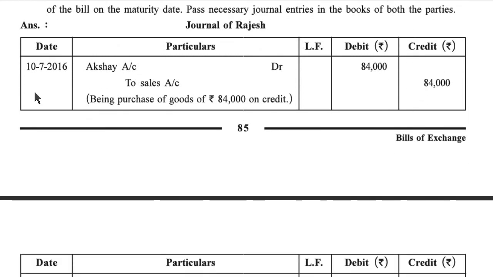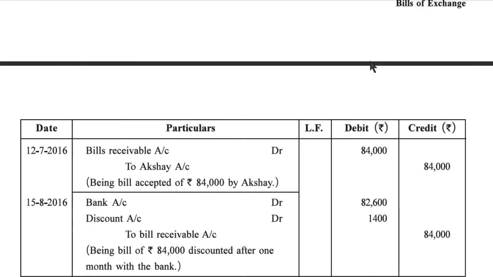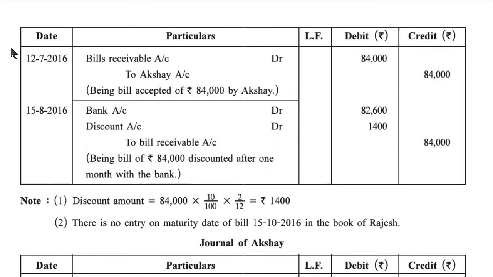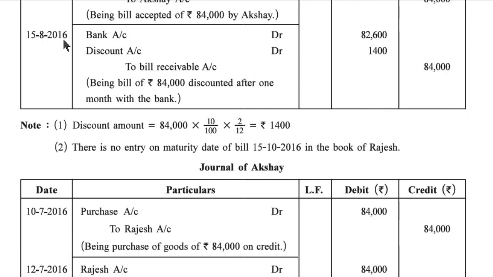Journal of Rajesh. 10th July 2016. Akshay account debit 84,000 to sales account 84,000, being sale of goods of rupees 84,000 on credit. 12 July 2016. Bills receivable account debit 84,000 to Akshay account 84,000, being bill accepted of rupees 84,000 by Akshay. 15 August 2016.